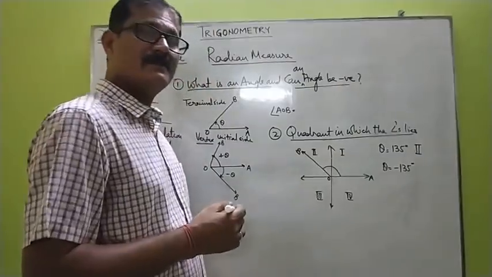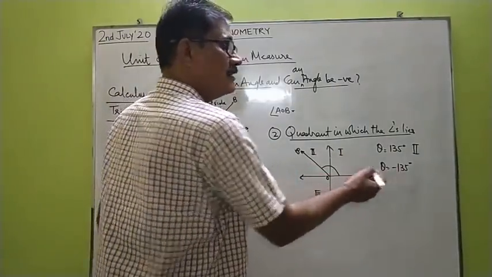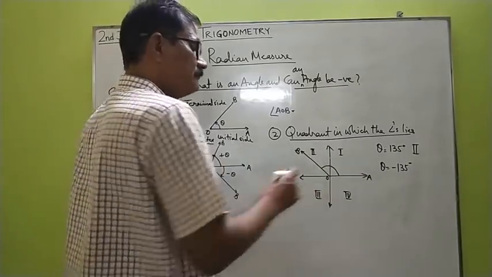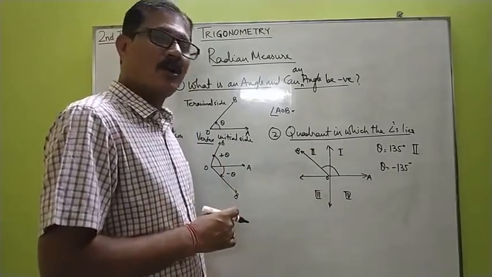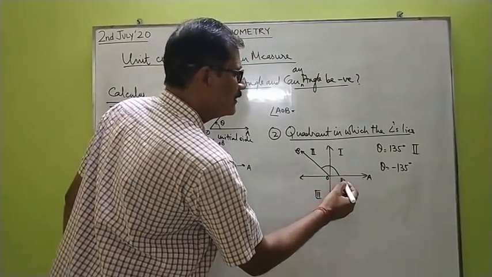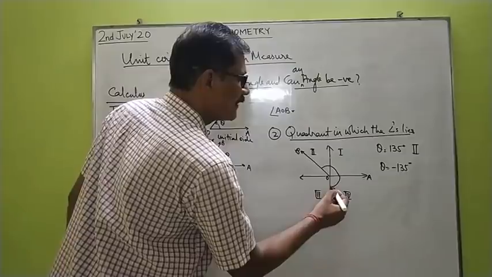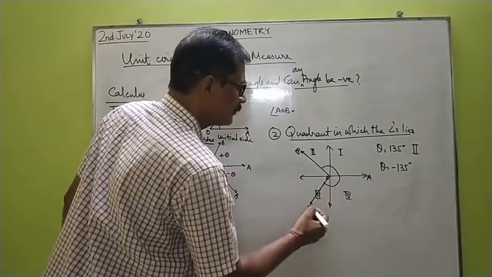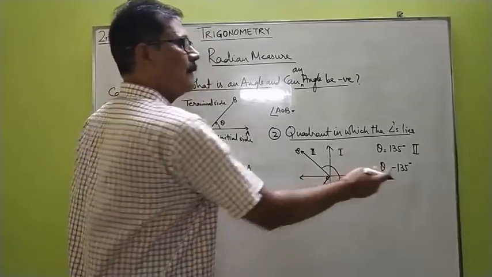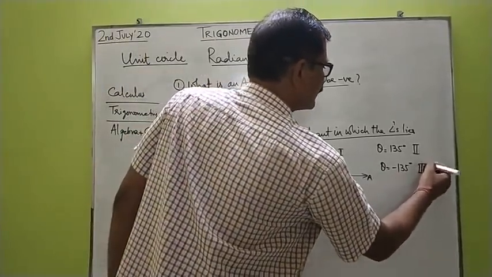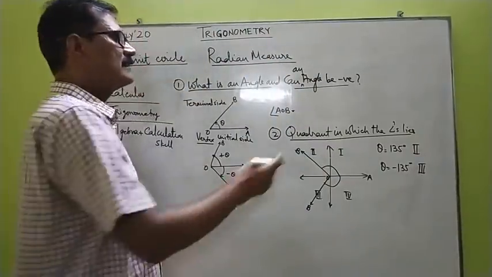in the same quadrant? No, because the negative means the rotation of the ray will be clockwise. So when the ray starts rotating clockwise from initial side OA, it turns 90 degree and then another 45 degree and reaches here in the third quadrant. So this is the terminal side of the angle minus 135 degree, and this means it lies in which quadrant? The third quadrant. Okay children, so this lies in the third quadrant.